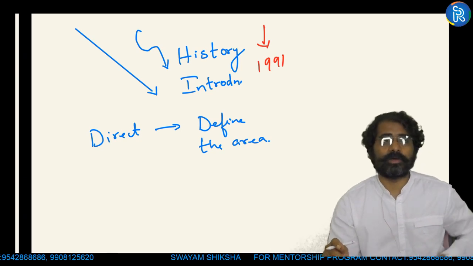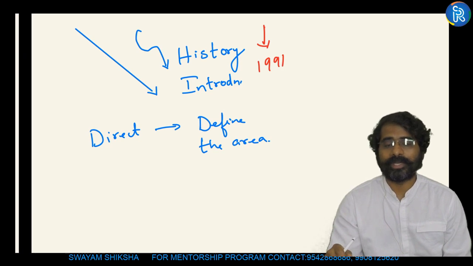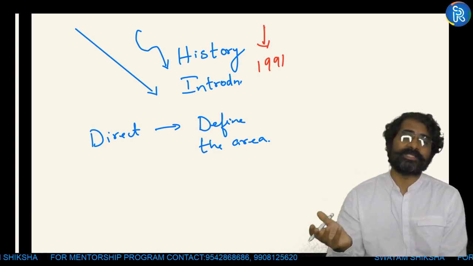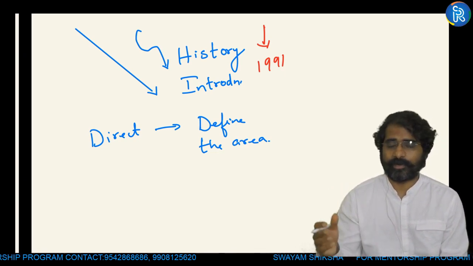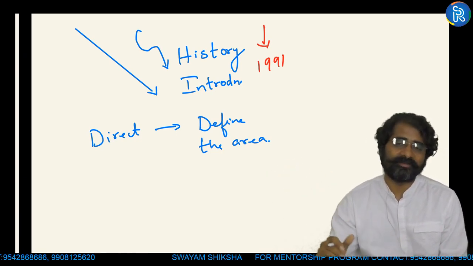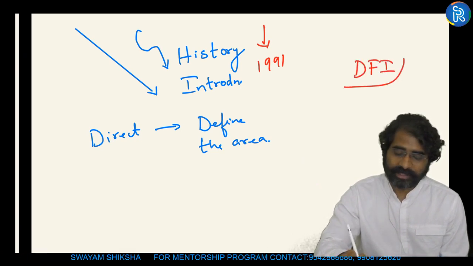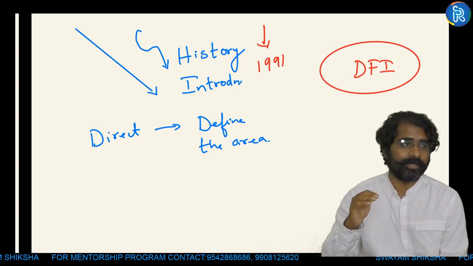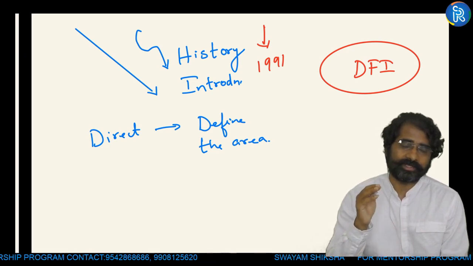Suppose there is a question on agriculture. India's agriculture has for many decades remained a subsistence sector, and currently the government's focus has shifted from food security to doubling farmers' income. Or if there is a question: do you think doubling farmers' income is a possibility in the near future? What measures have to be taken by the government? There can be any question, or a question on jobless growth.